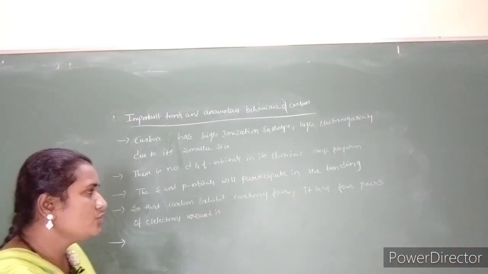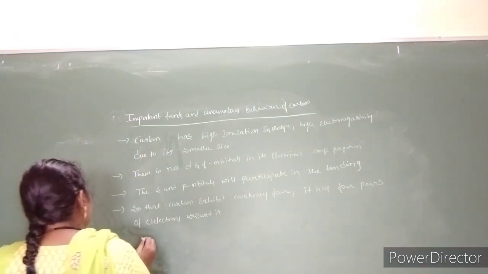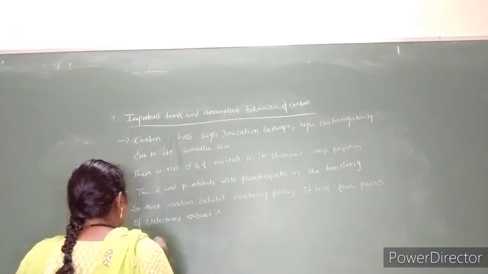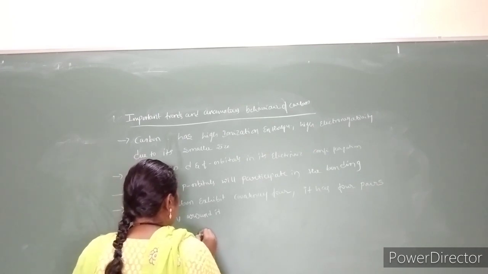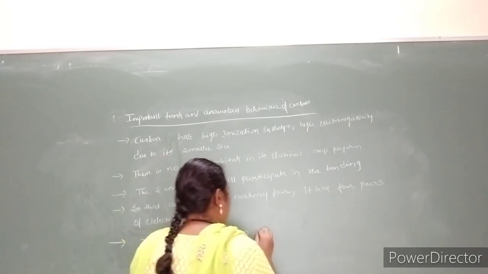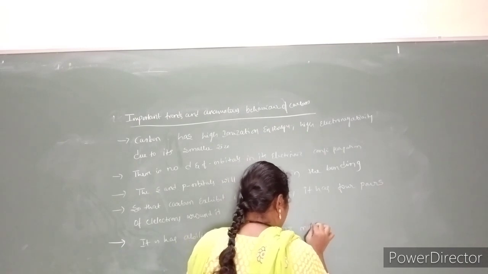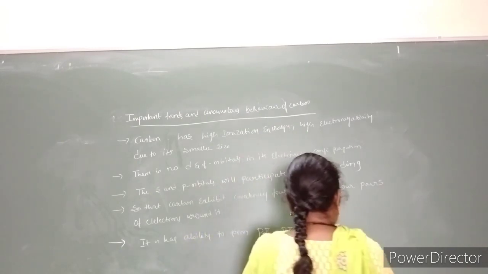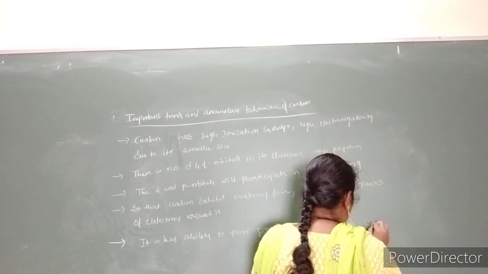So this is the unique and important character of carbon. It has the ability to form p-pi multiple bonds with itself.